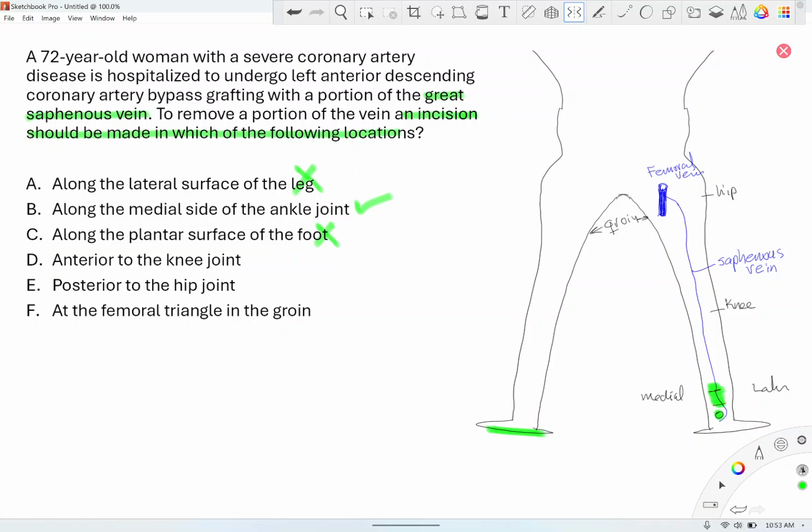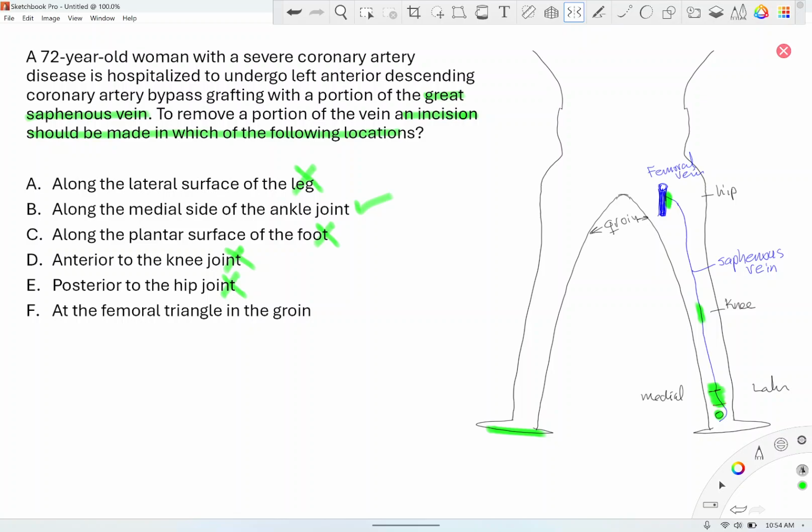Okay. At the femoral triangle in the groin, yes, it joins the femoral vein in the femoral triangle. But that's not where you will make the incision. So it is true, F is correct in the sense that it joins, it's located in the femoral triangle. That's where it joins. This is the femoral triangle, right? So it joins the femoral vein, but as I discussed before, you don't want to make the incision in that area, okay? You want to make the incision in the beginning of the vein.